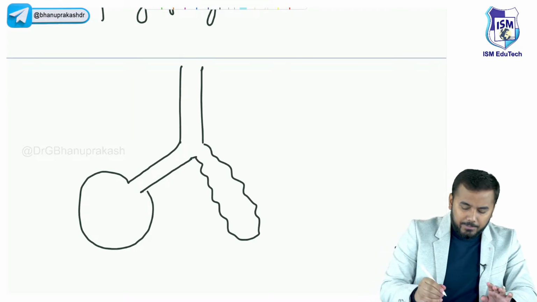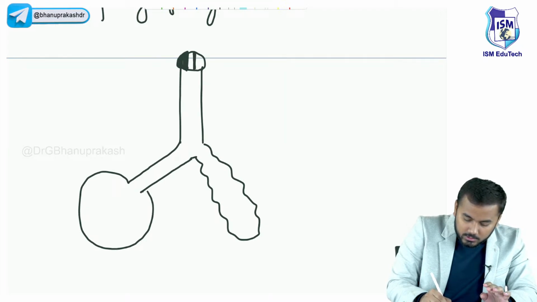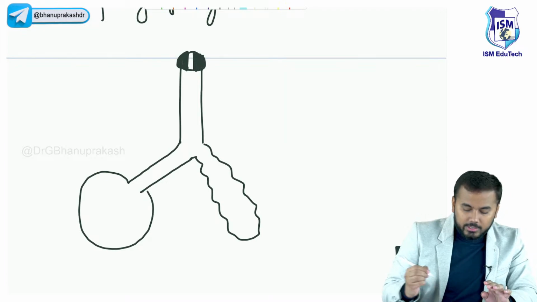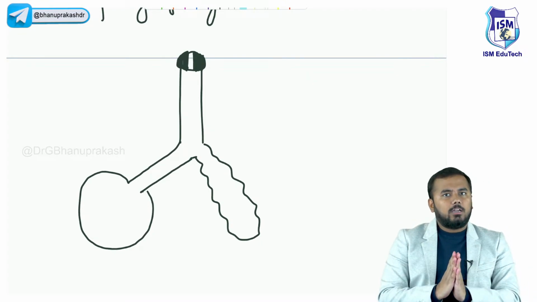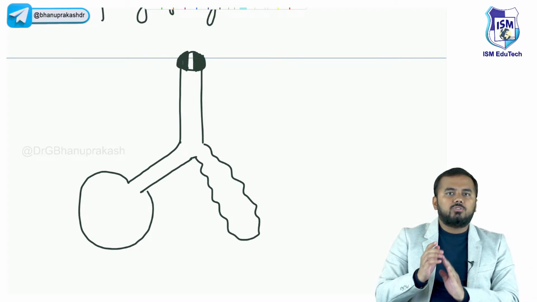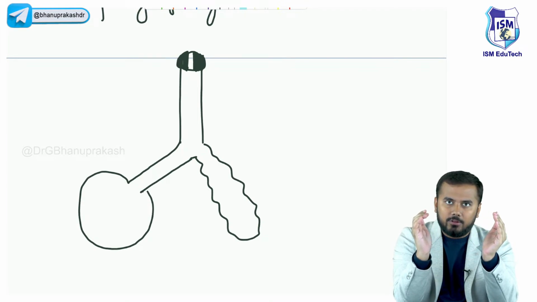Just for explanation's sake, I'm drawing this as the glottis. This is your glottis, a small opening. Now right now, guys, our main intention is to inflate the alveolus that has deflated.